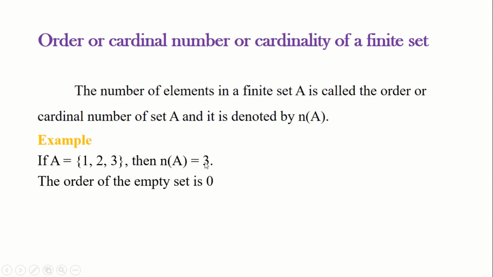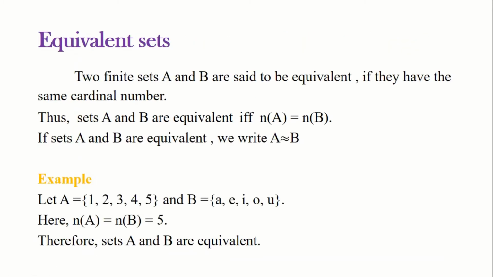See, the empty set has no element. Thus, the order of the empty set is 0. And next, the singleton set has only one element. Thus, the order of the singleton set is 1. Equivalent sets. Two finite sets A and B are said to be equivalent if they have the same cardinal number. Thus, sets A and B are equivalent if and only if the number of elements in the set A is equal to the number of elements in set B.